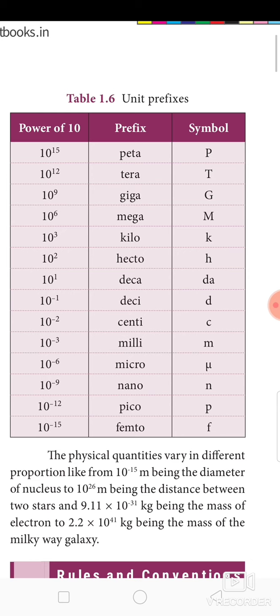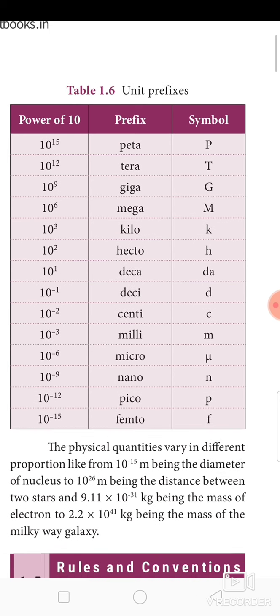The physical quantities vary in different proportion, like from 10 to the power minus 15 meter being the diameter of a nucleus to 10 to the power 26 meter being the distance between two stars. And if we consider mass, 9.11 times 10 to the power minus 31 kilogram is the mass of the electron, and 2.2 times 10 to the power plus 41 kilogram is the mass of the Milky Way galaxy. You couldn't imagine the minor value and the major value. It's very unbelievable, but it is true.